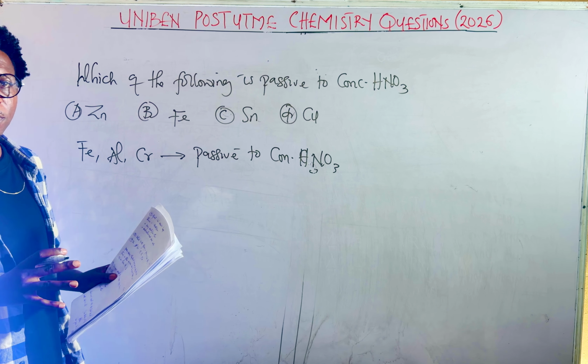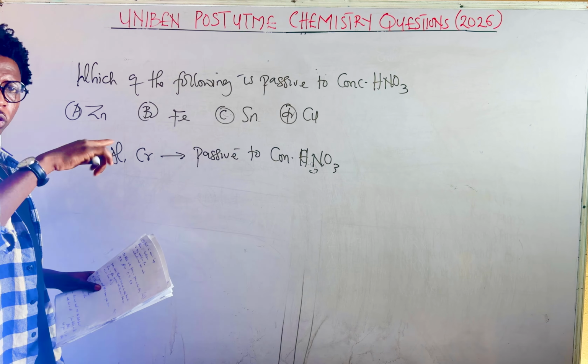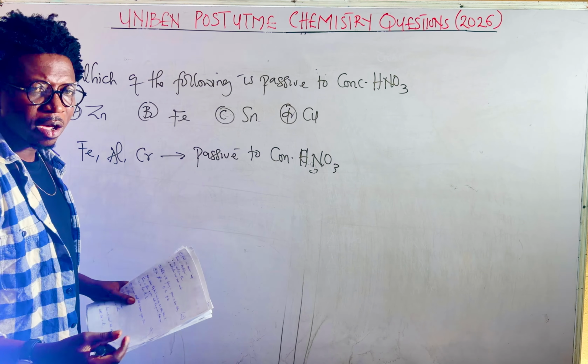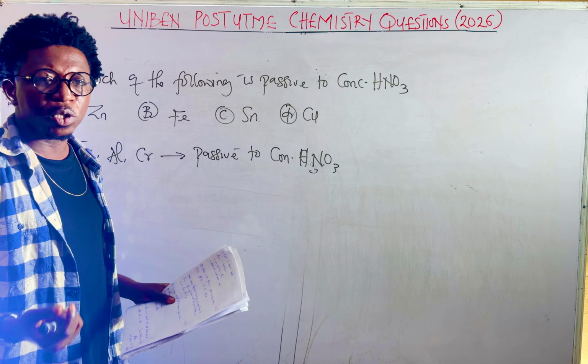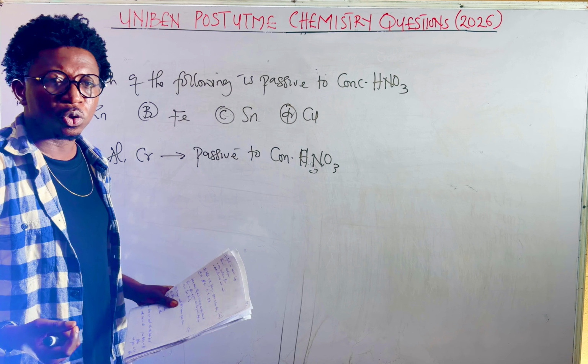I'll explain. If aluminium is meant to react with concentrated HNO3, it will form a protective layer on that aluminium or iron or chromium, which will prevent further reaction. So the reaction will not go to completion. So we say that that metal is passive to this acid.